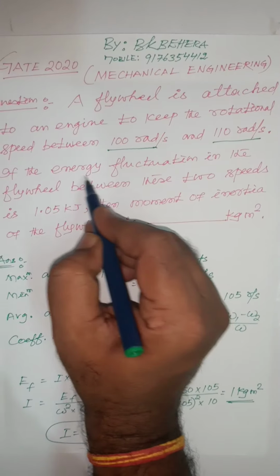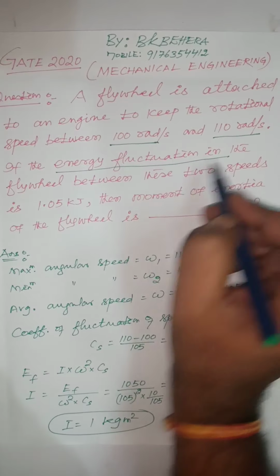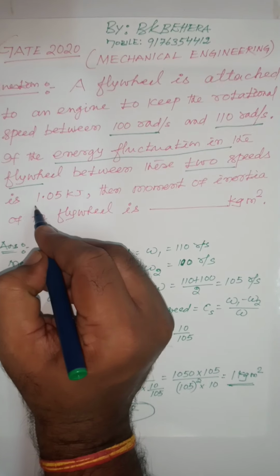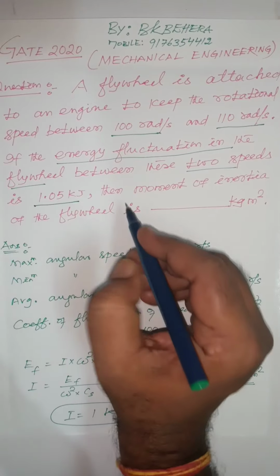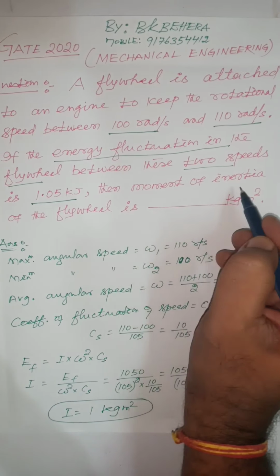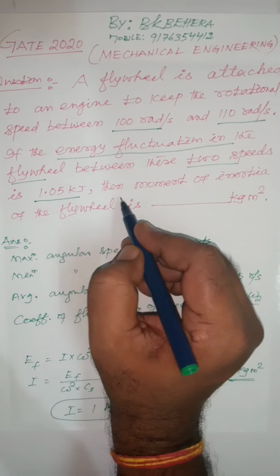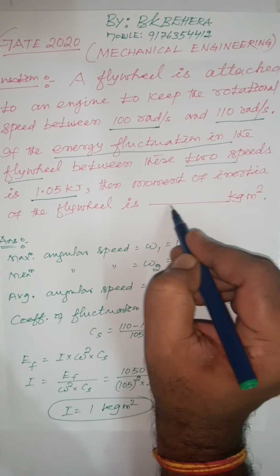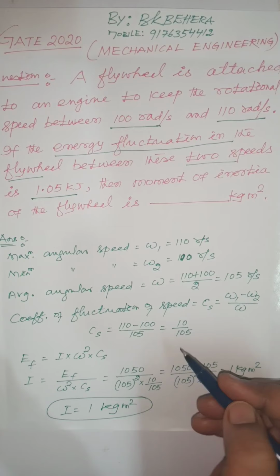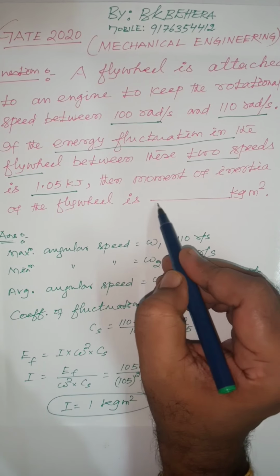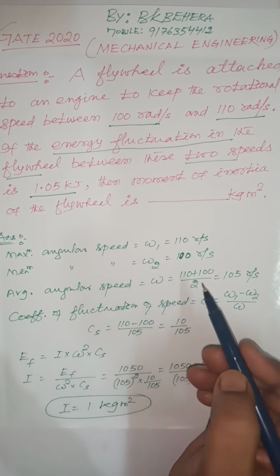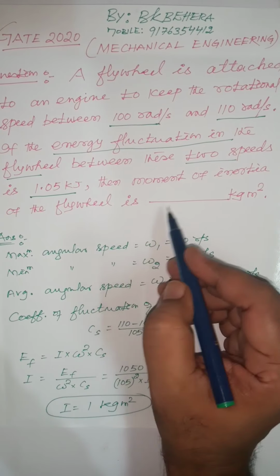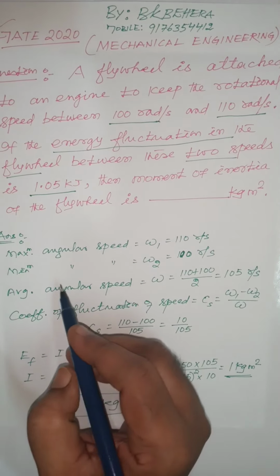If the energy fluctuation in the flywheel between these two speeds is 1.05 kilojoule, then what is the moment of inertia of the flywheel? Then the question is, the moment of inertia of the flywheel is how much kg meter square. So we have to fill the blank. Now to fill the blank, we can make the calculation. So we have to find out the moment of inertia, then only we can fill the gap.